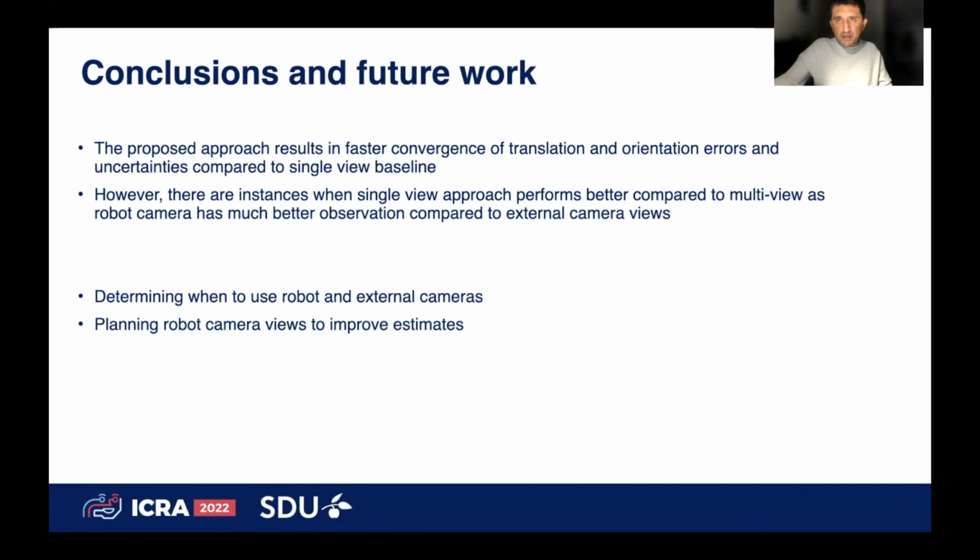And our current work is looking more into how we should determine when to use the information from external cameras and when not. And also, because we have a moving robot camera here, we always have the possibility to plan the views of this camera so that we can reduce this uncertainty. And that is something we are also looking into.